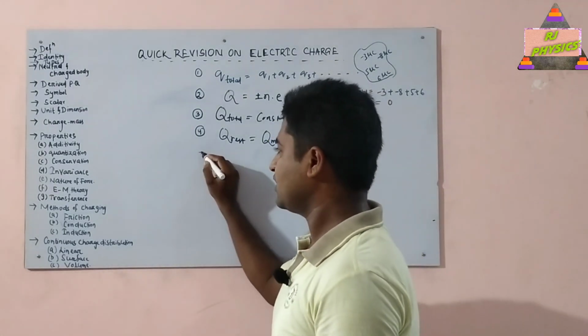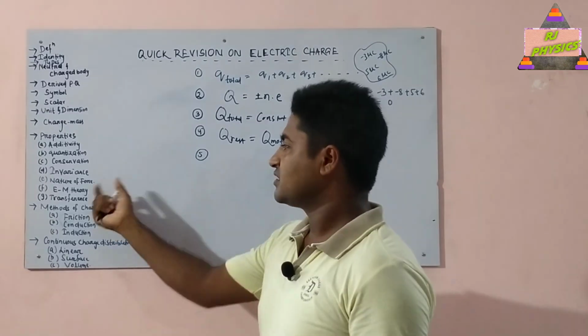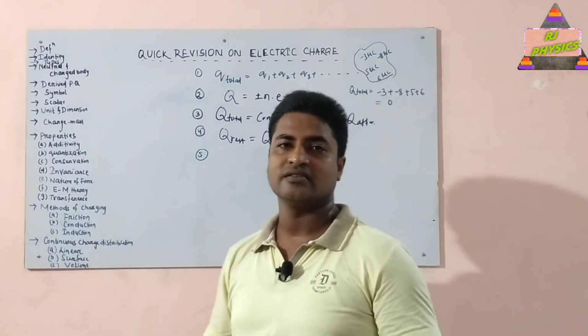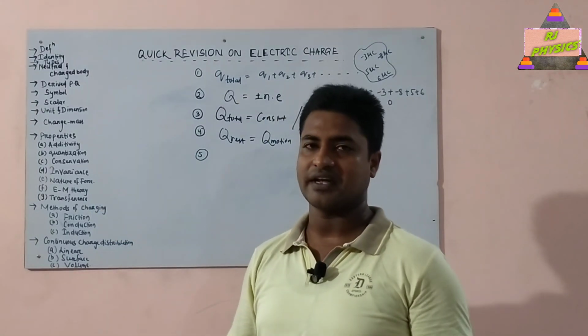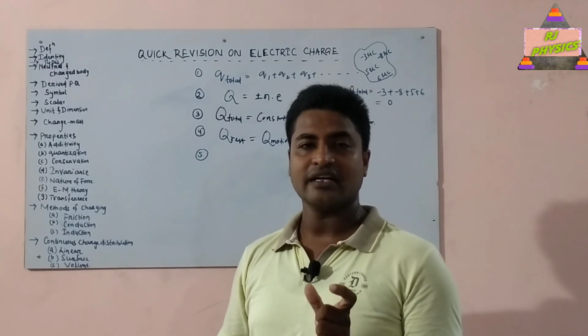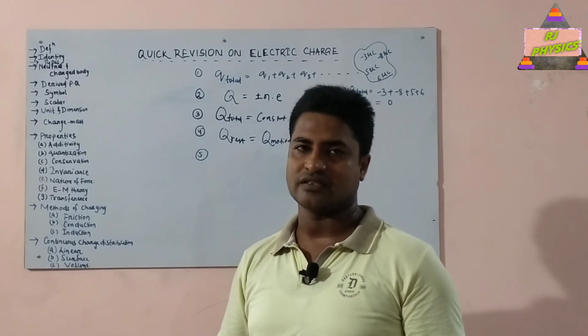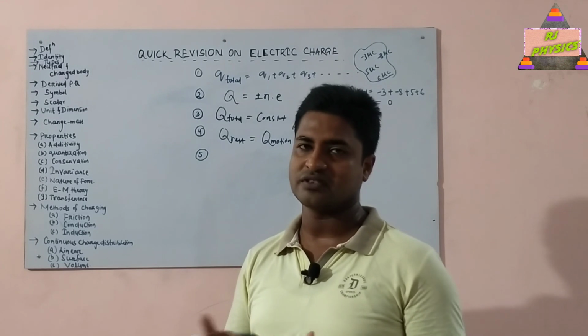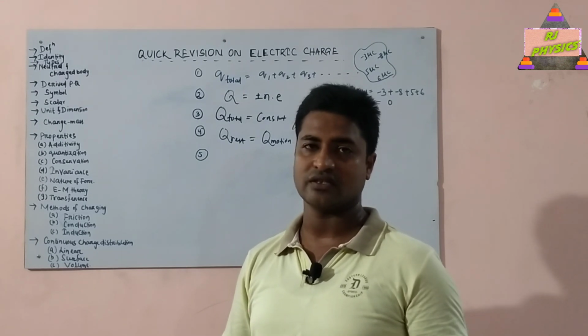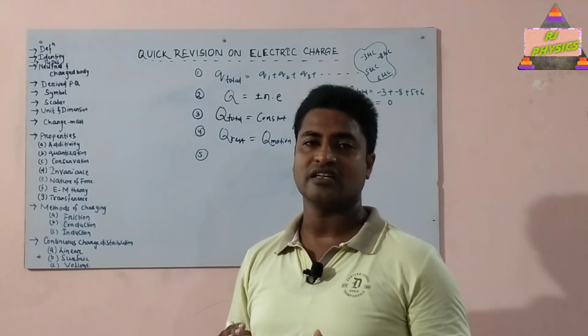Okay, next, the fifth property: what is the nature of force between two charges? We know that there are two types of charges, positive and negative. So when we take two similar kinds of charges, two like charges, both positive or both negative, they will repel each other. So we can say like or similar charges repel each other.